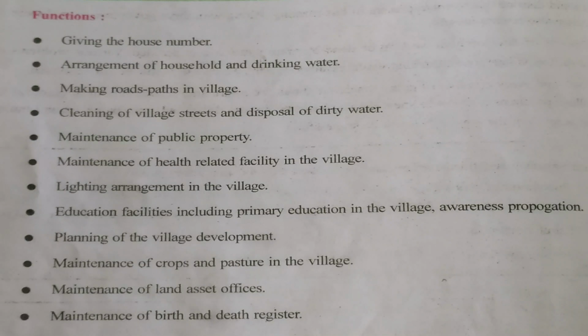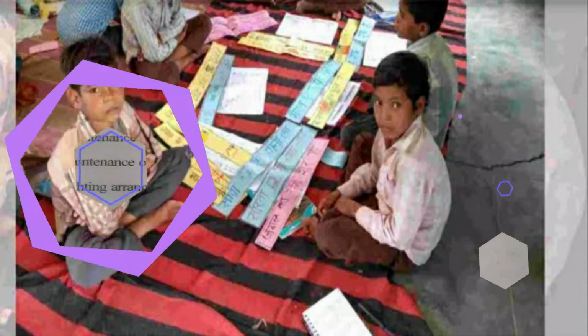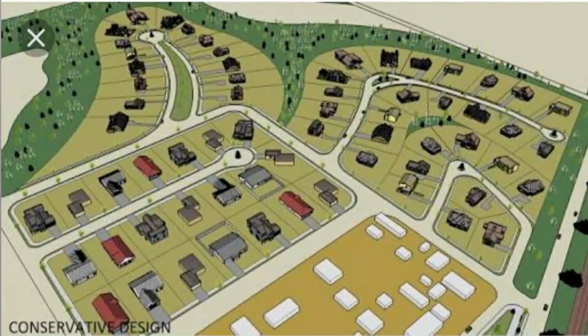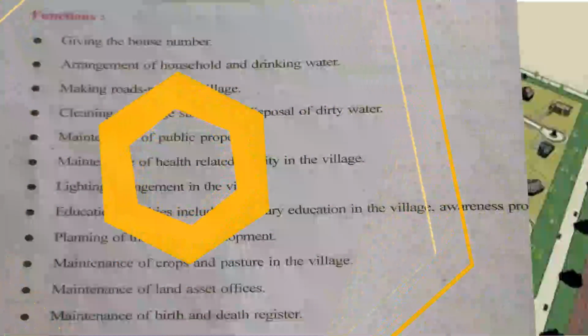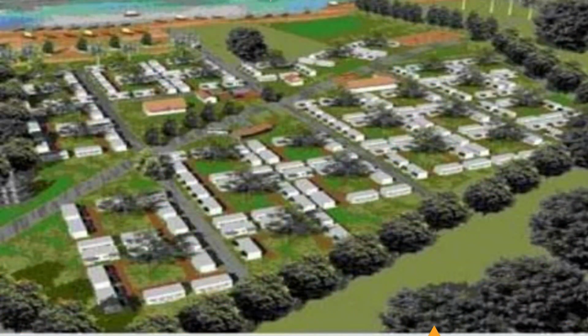Education facilities including primary education in the villages, awareness propagation. Here students, the line here means that students or children should be able to study. The primary schools are started there and awareness is given to the villagers regarding education. They should be literate so that each and every person in the village studies. Planning of village development, how to develop a village, that is also decided by passing resolutions we saw in the previous topic by the Gram Panchayat.